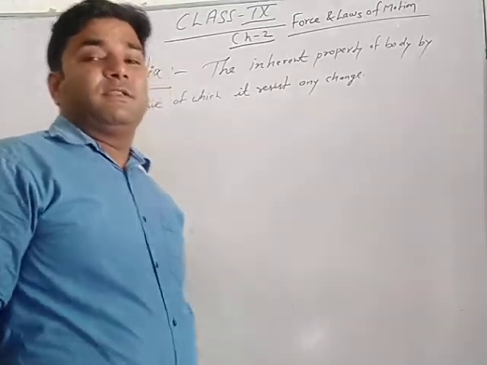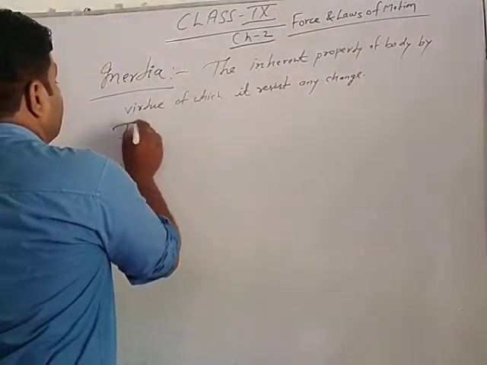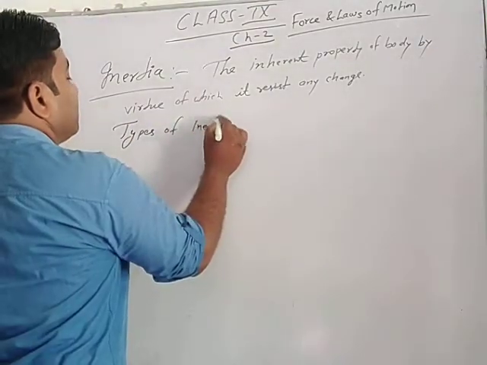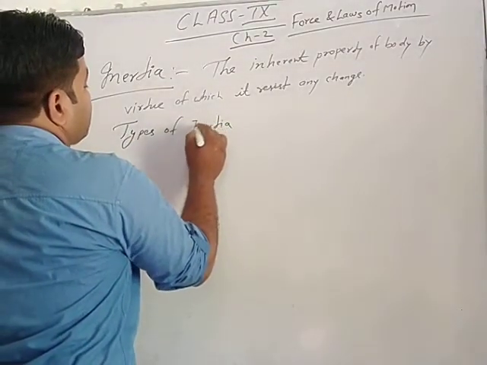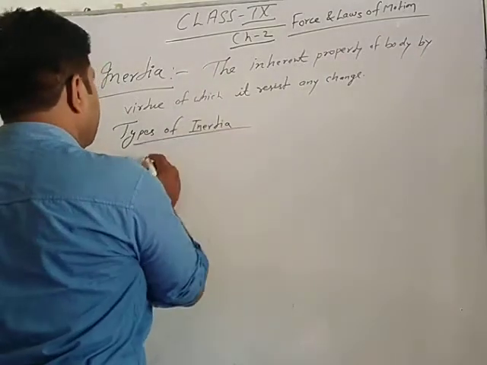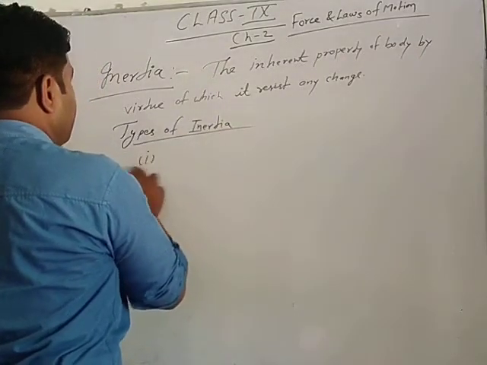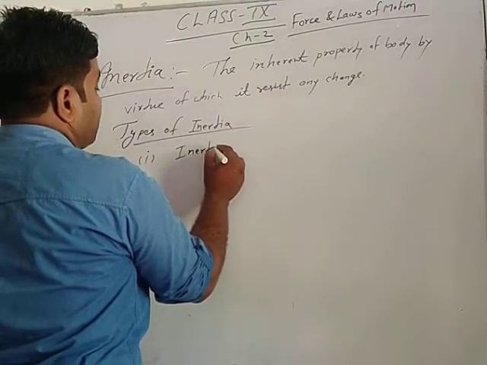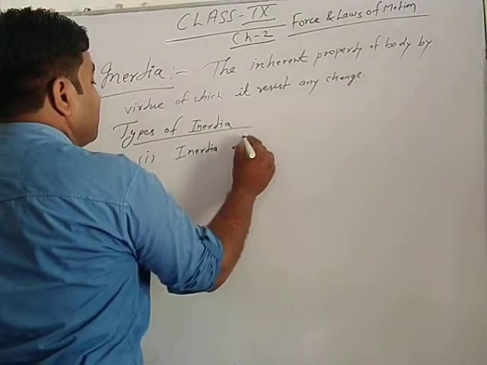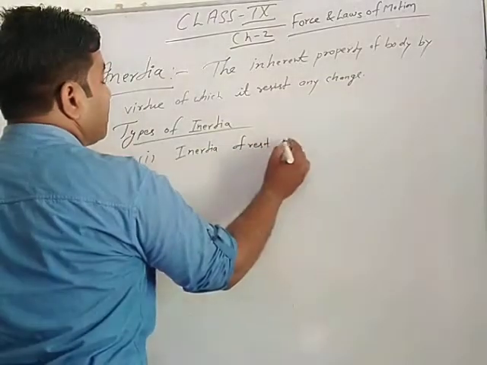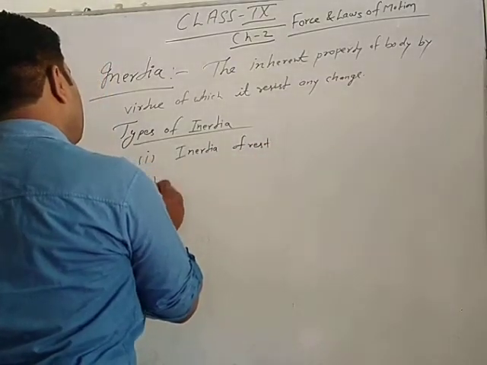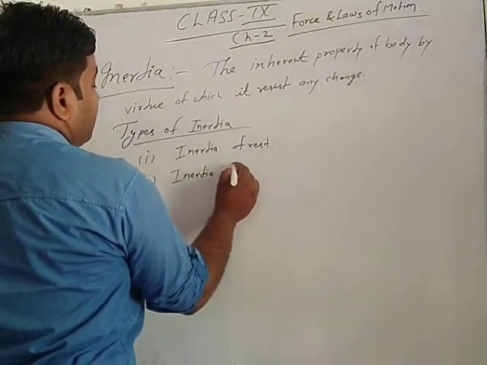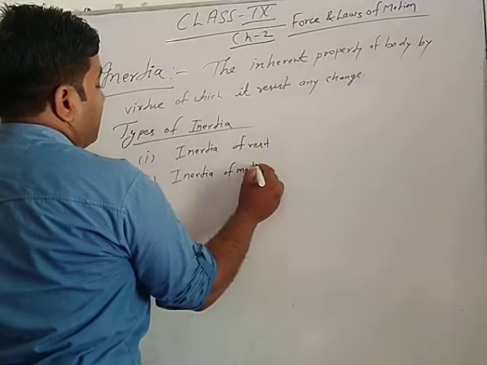And then after this, the types of inertia. Mainly 3 types. Number 1, inertia of rest. Number 2, inertia of motion.